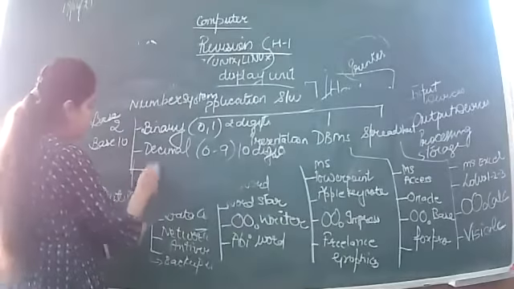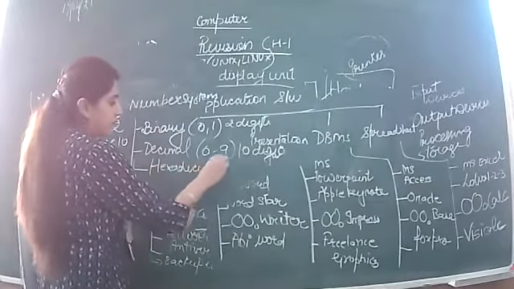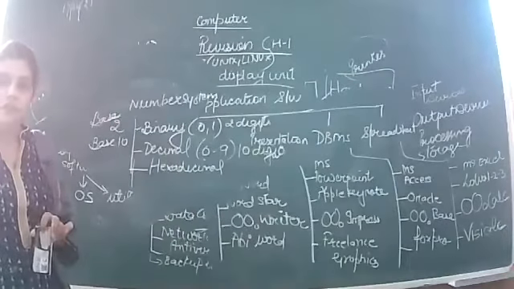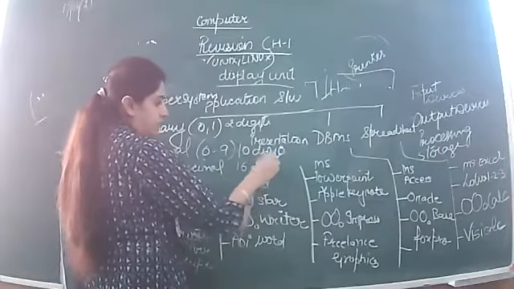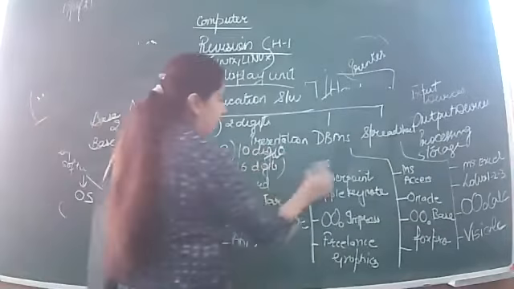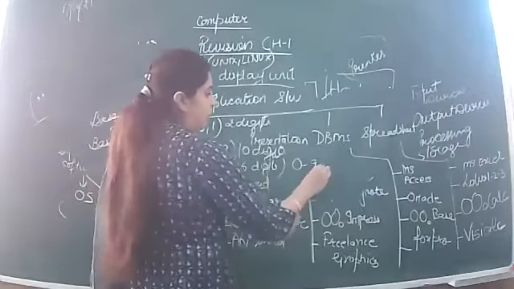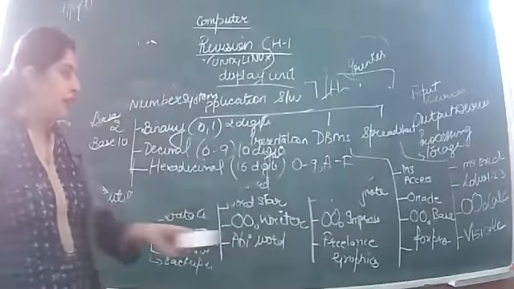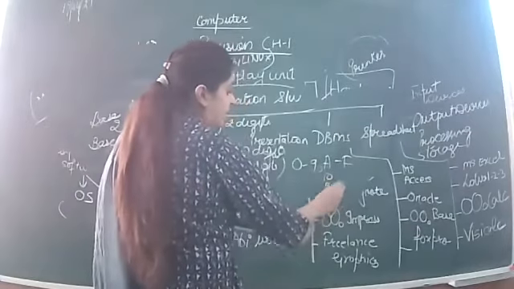Next is hexadecimal number system. Hexadecimal number system is having how many digits? Yes, 16 digits. How will 16 digits be formed? 0 to 9, A to F, A, B, C, D, E, F, where A will be 10, B will be 11, and so on.